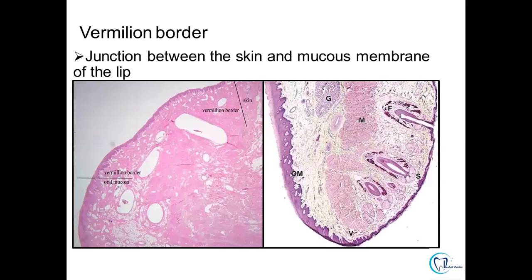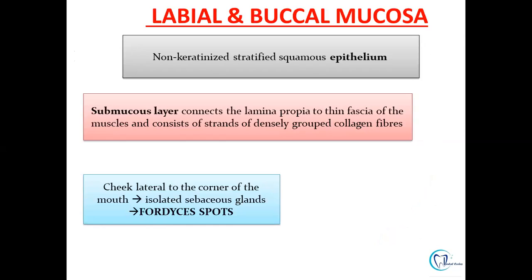So in the histology of lip, there is a vermilion border which is basically a junction between the skin and the mucous membrane. So whenever you see the histology, you can appreciate that on the one side there will be the epithelium of the skin, on the other side there will be epithelium of the oral cavity. In between there is a zone which comprises serous and mucous glands. Also there can sometimes be presence of sebaceous glands.